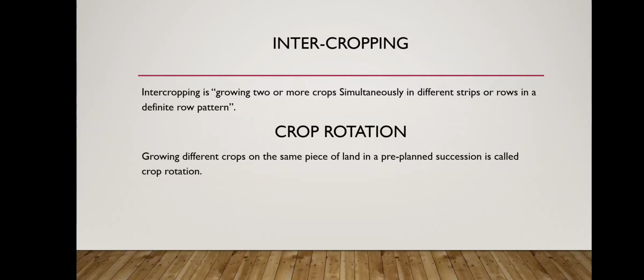Crop rotation means in between the two crops we sow a leguminous plant, so that whatever macronutrient has been lost will be regained by the soil, because these leguminous plants have root nodules where nitrogen fixing bacteria live, and they again enrich the soil with nitrogen. So we do crop rotation in a pre-planned manner, so that in between the two crops the barren land can be used to grow a crop as well as to replenish the nutrients.